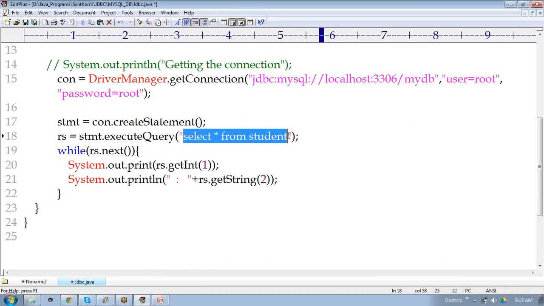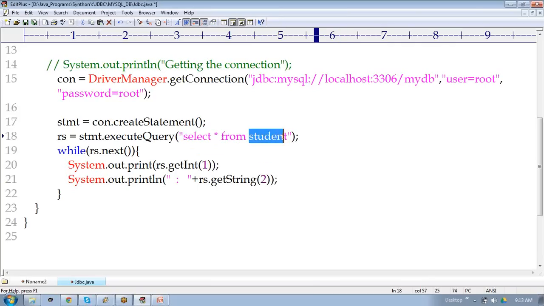After creating the statement object, then what happened? We are executing the query. You know this query? Select star from student. Whatever I highlighted, select star from student. Okay, it's a query. What is the use of this query? To retrieve the value from the database.